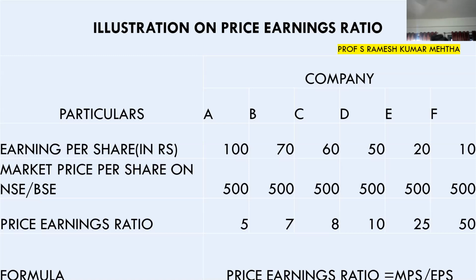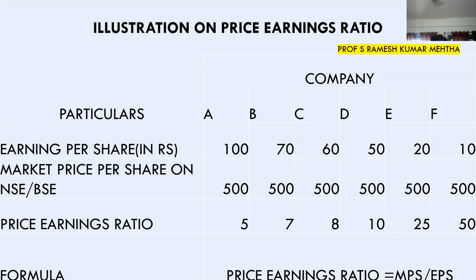The B, C, D, or E, F are the companies in our example. The earnings per share in all these cases are in front of you: 100 rupees, 70 rupees, 60 rupees, so on and so forth. And the market price is 500, 500, 500, and 500. Now, price earnings ratio is given by the formula market price by earnings per share. So, market price in the first case is 500 rupees, and the earnings on this is 100 rupees. So, I will be able to recover my investment within 5 years.